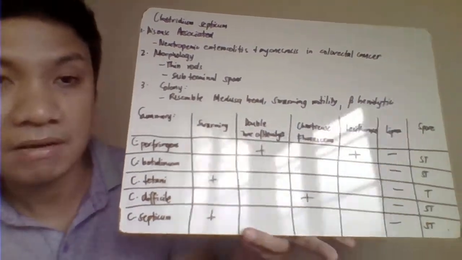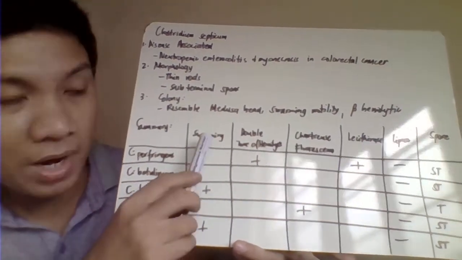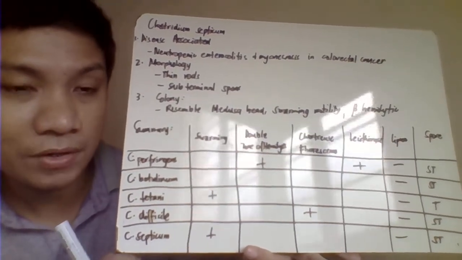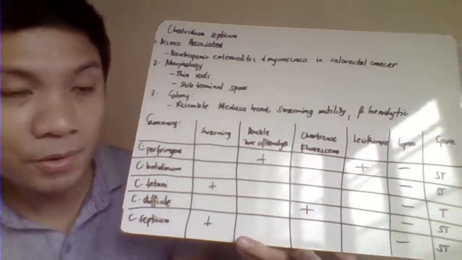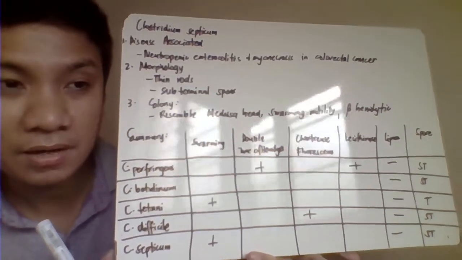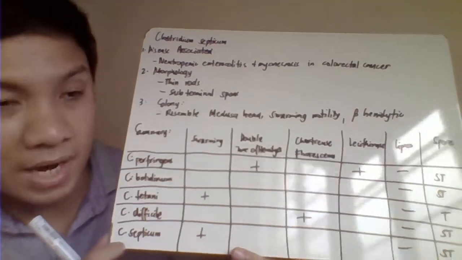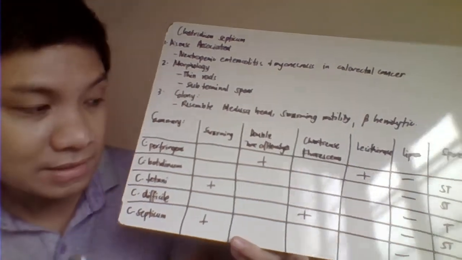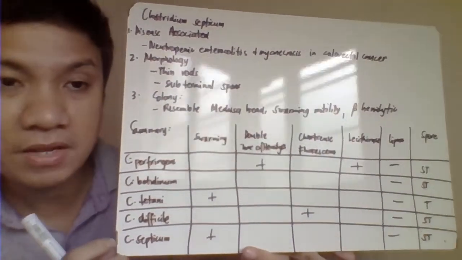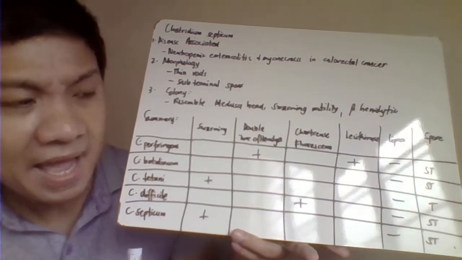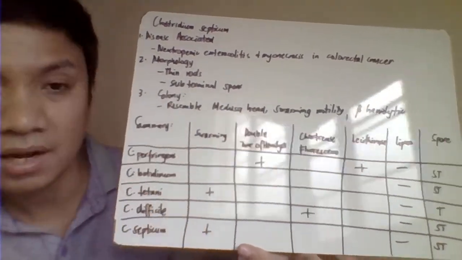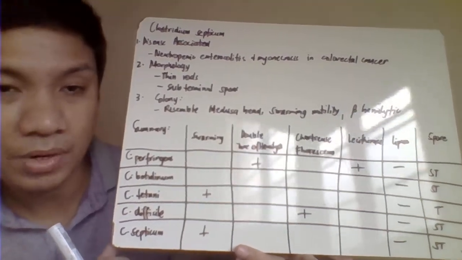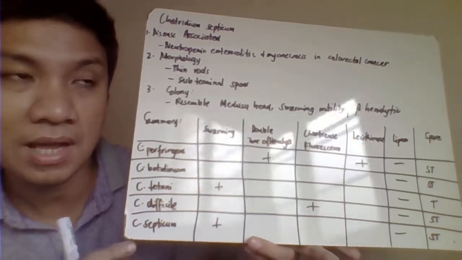So again, we have here the summary of all our Clostridium species. The swarming motility would appear with tetani and even with Clostridium septicum. Okay, double zone of hemolysis would identify your Clostridium perfringens, the chartreuse fluorescence with the yellow colony with CCFA is your difficile. The citidinase test will only be positive for Clostridium perfringens. Lipase, I think all of them here are negative. Okay, for the spore locations, all of them would have subterminal spores except tetani, which could be found on the terminal end.